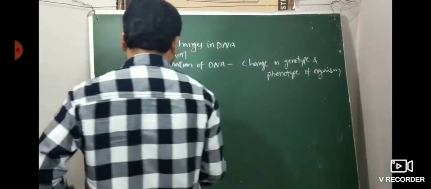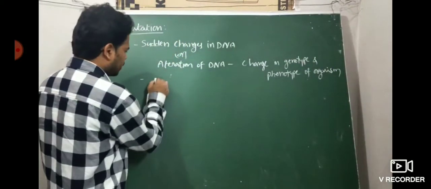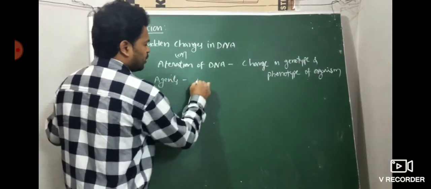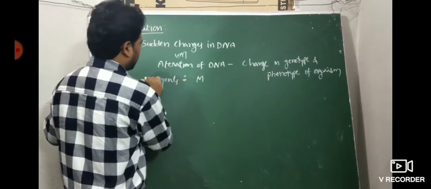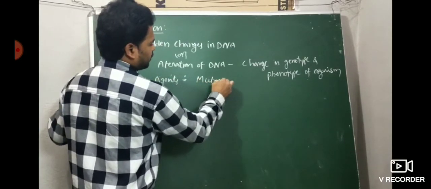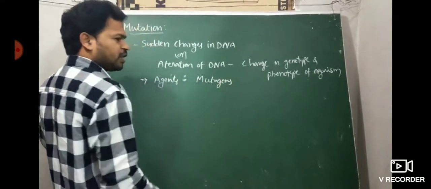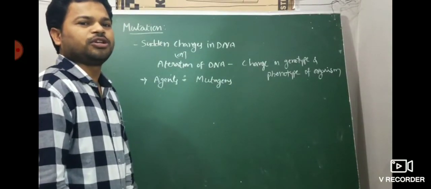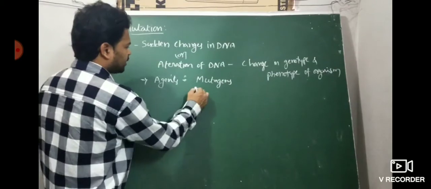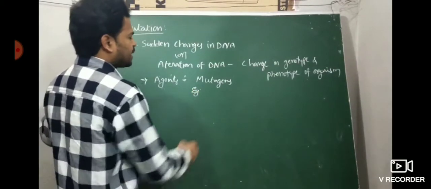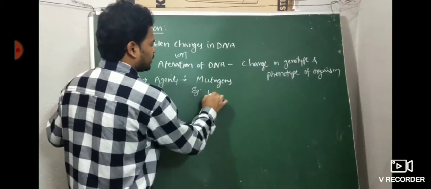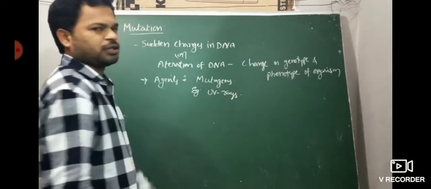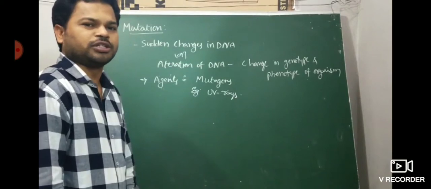The agents which cause mutation are called mutagens. I told you already, there are some physical mutagens and some chemical mutagens. For example, X-rays and UV rays are called mutagens.